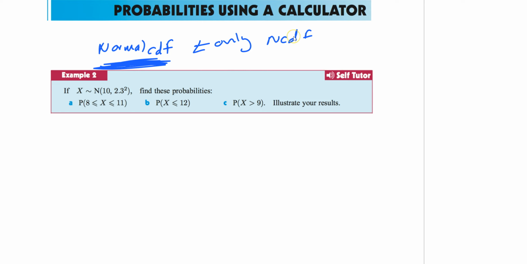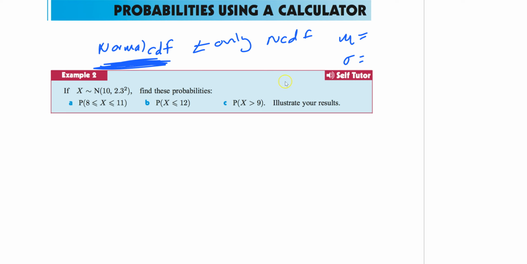In this class, you never use PDF. It's only normal CDF, because we're going to find the areas and these occur between 2 points. So let's look at this first one. Now again, with normal, you only really need 2 things. Like I've been saying, you need the average and you need the standard deviation. If you have those 2 things, you generally can solve a normal problem.